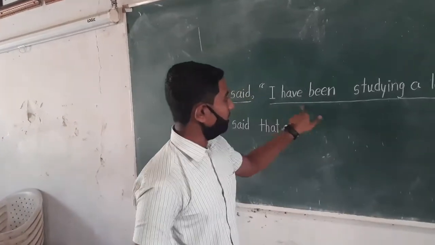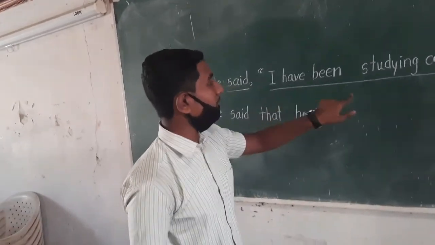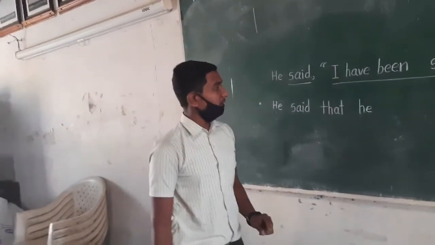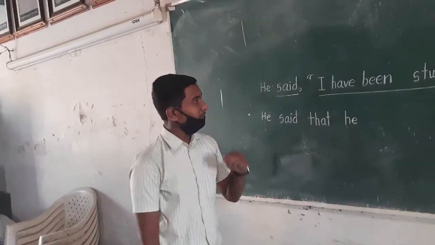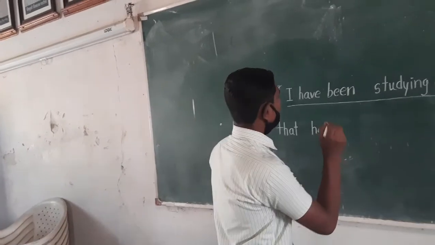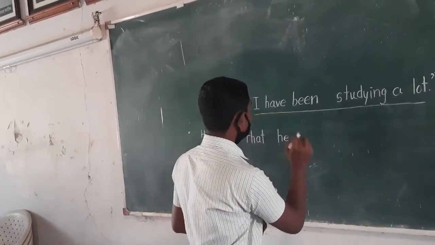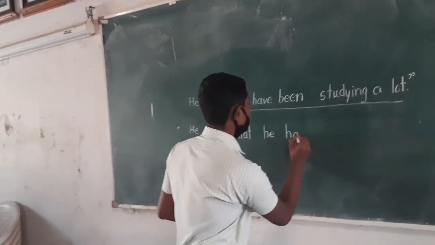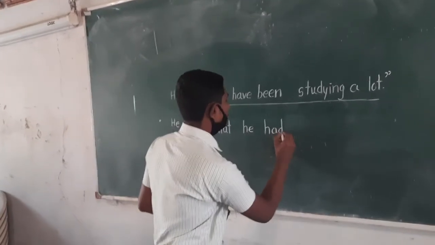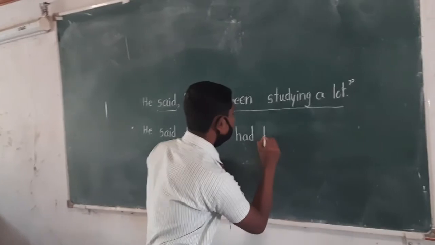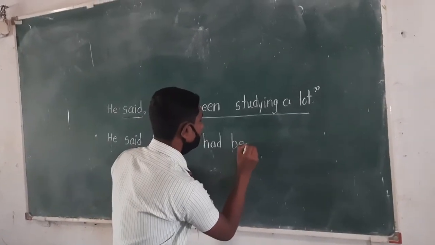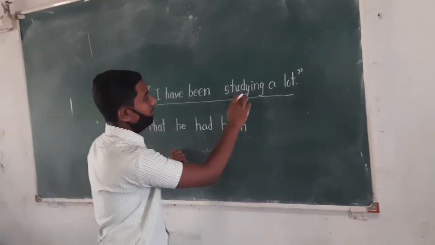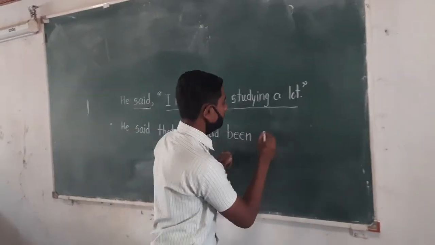Here the reported speech is in the present perfect continuous tense. When we convert it into indirect speech, it is converted into the past perfect continuous tense. So "he had been," and here no change occurs in "studying."